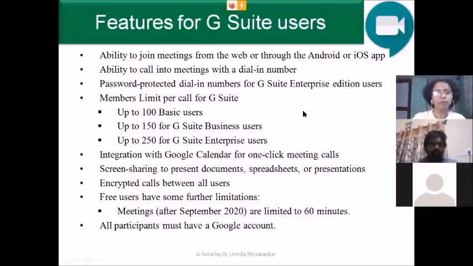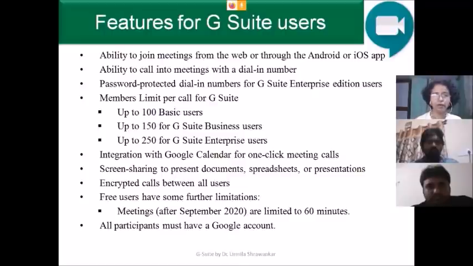Some important features I will discuss theoretically and then we can check them practically. Ability to join a meeting from the web or through the Android or iOS app. That is a good feature. Ability to call into a meeting with a dial-in number. You can start not only with Gmail, but directly with your phone number also.